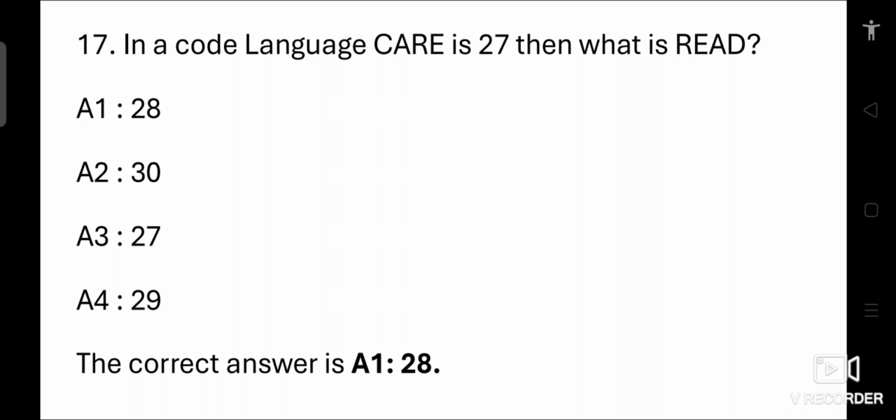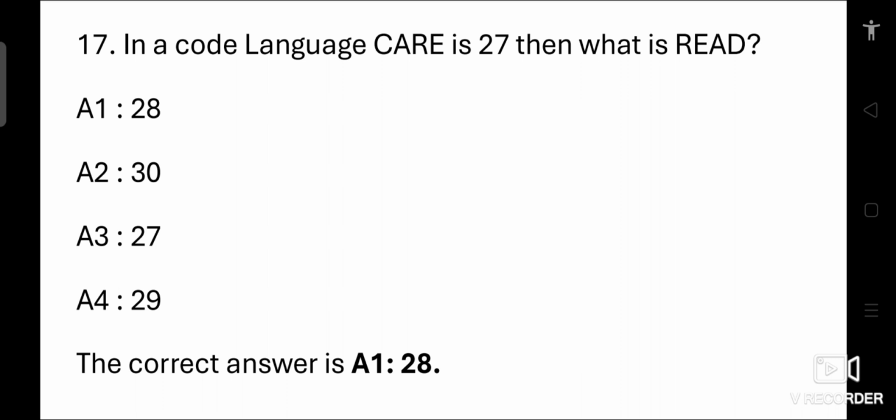So let's calculate the value of CHAR. We have to assign a numerical value to each letter based on its position in the alphabet. So in CHAR, C is 3, H is 8, A is 1, R is 18. Now let's add these values together. We will get 27 for CHAR.